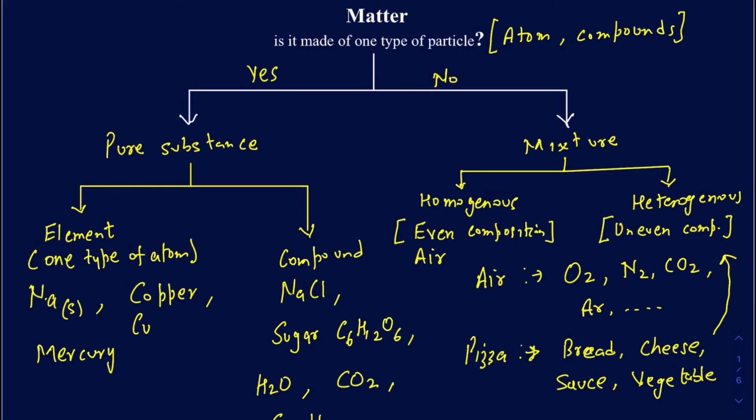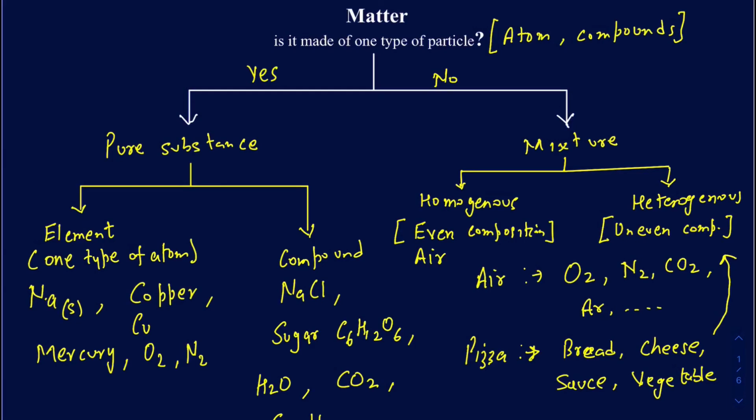I do want to mention one more example of the elements here. If you have O2, even though you have two oxygen atoms, since they are both the same, you still put that into the category of an element. So O2, that's oxygen gas, or even N2, that's nitrogen gas, they're still elements.